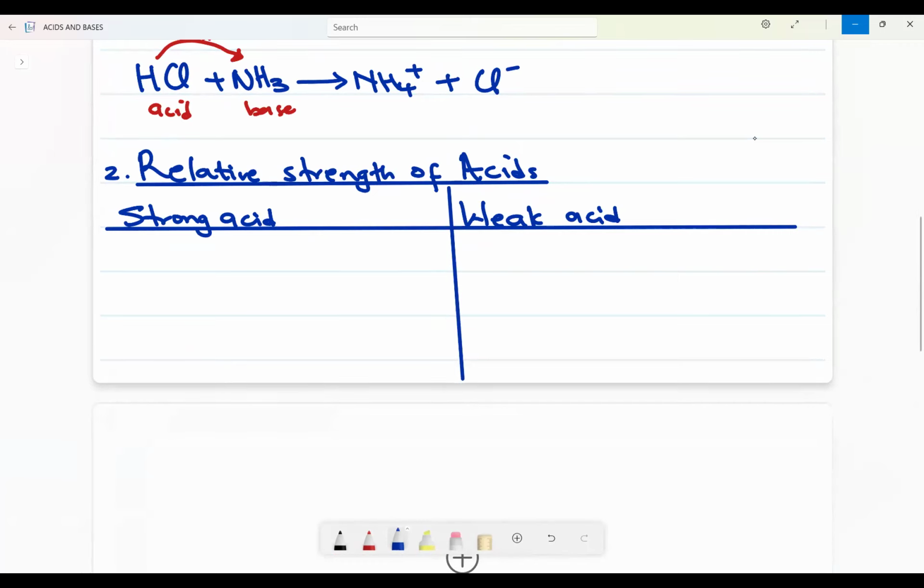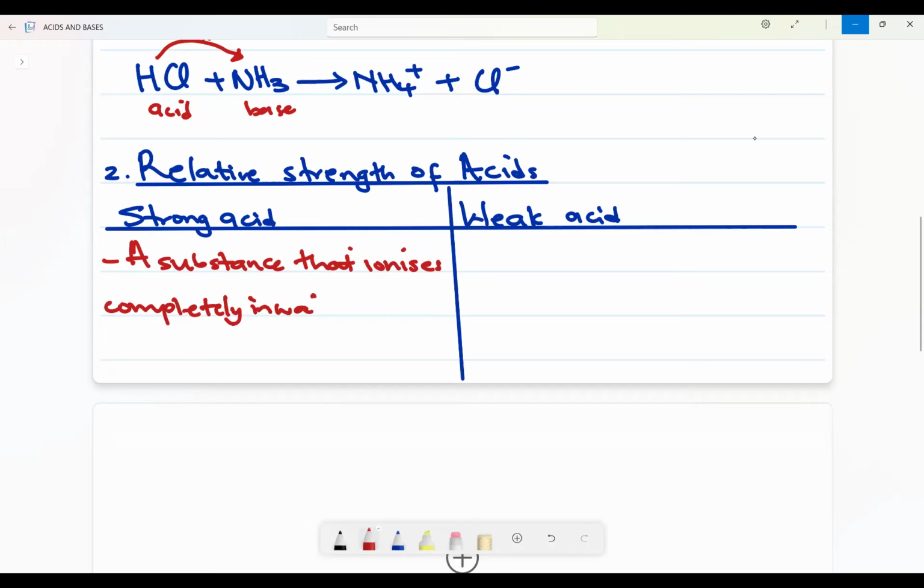A strong acid is a substance that ionizes completely in water to form a high concentration of hydronium ions.